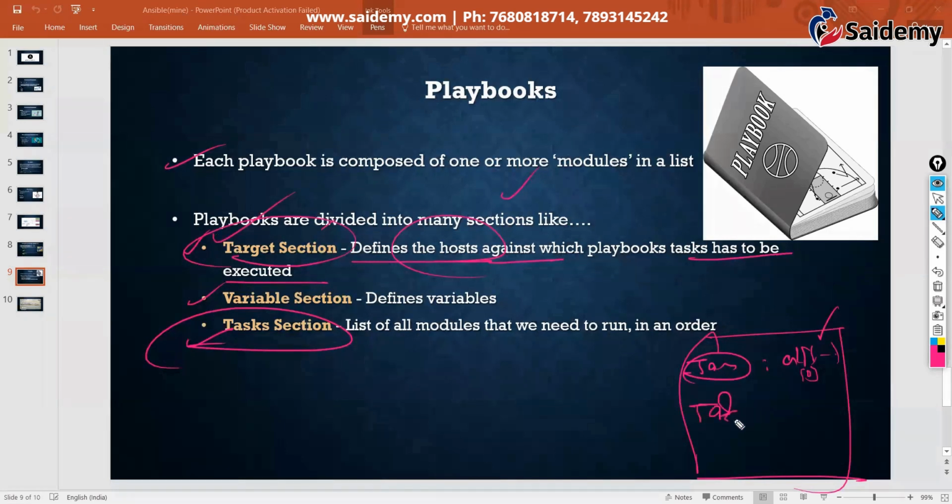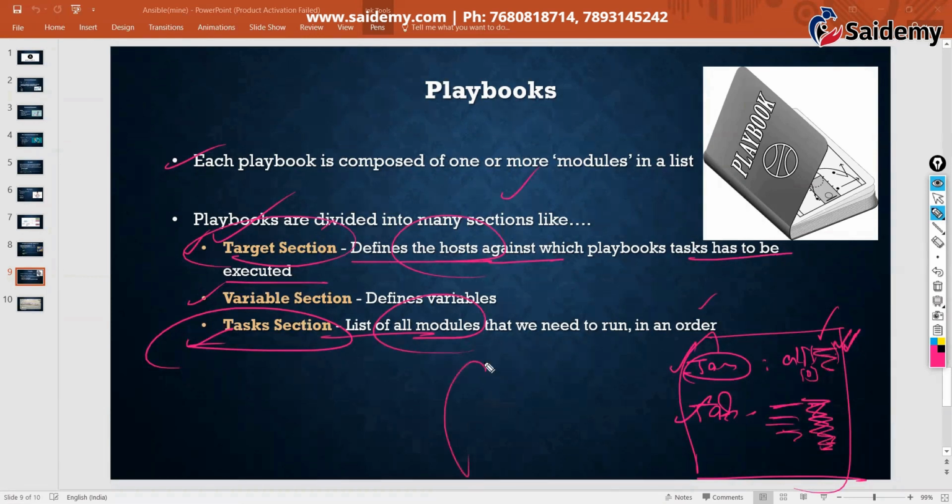Task section, this is a place where we keep modules. You can see a list of modules that we need to run in order. So the target section and task section are mandatory. These tasks will be executed in these nodes. I'm repeating, these tasks will be executed in these nodes.